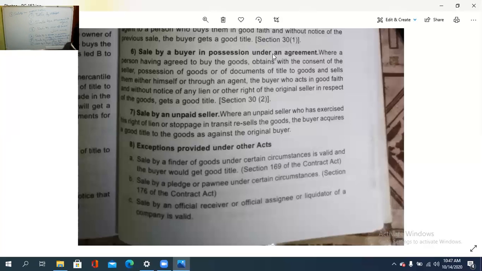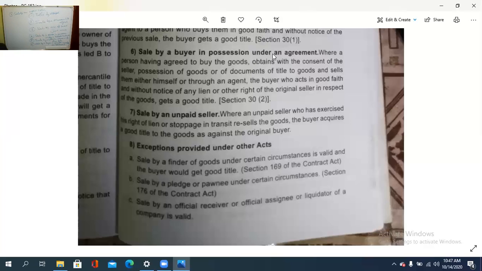So today we saw sale by non-owners, and these are the exceptions. One is title by estoppel, another is the sale by a mercantile agent, another is the sale by one of several joint owners, another is the sale by a person in possession under a voidable contract, which means not a valid one. Then sale by a seller in possession after the sale, and sale by a buyer in possession under an agreement between these two people.